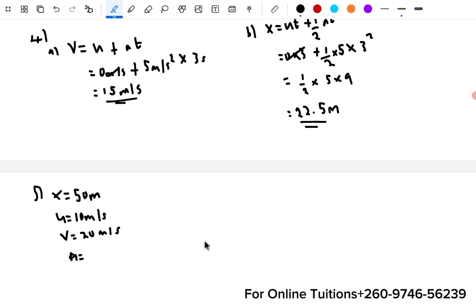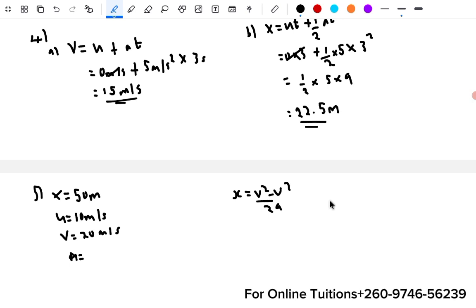This is pretty much simple as well. We can use the formula: distance is equal to v squared minus u squared over 2 times acceleration.